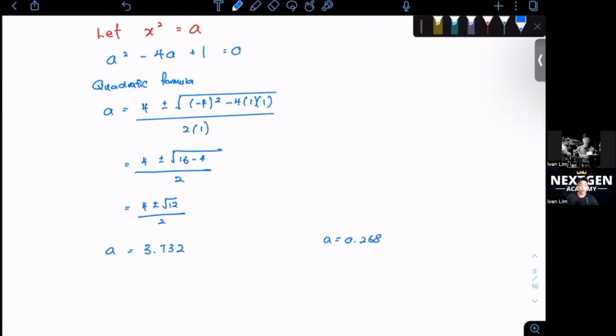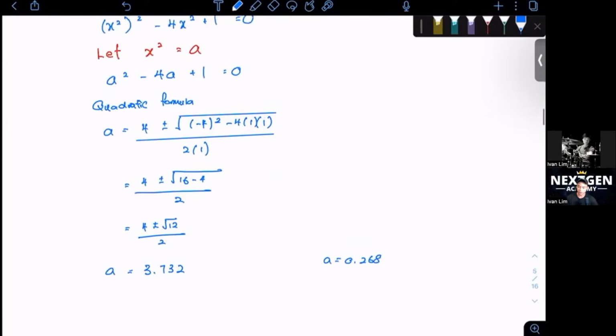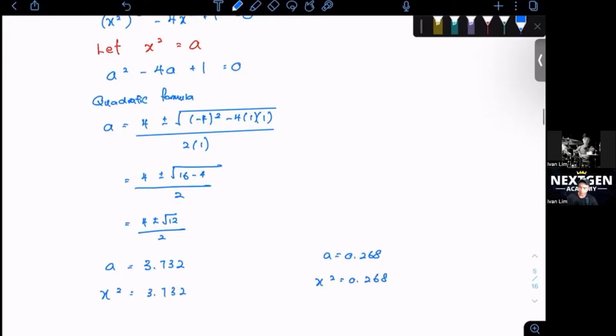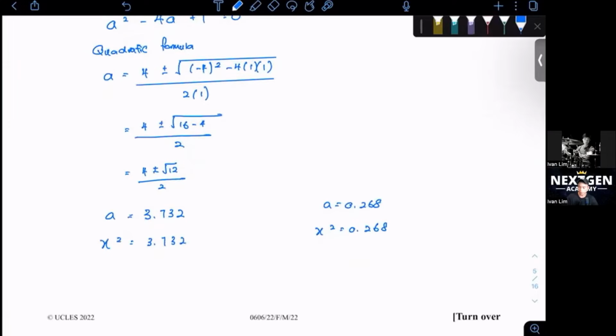But A is not the value that we want to find. Remember just now we let x squared equal A. So we have to change it back to x squared so that we can solve it. So x squared is equal to 3.732 and x squared is 0.268. When we bring it over to the other side, the common mistake for most students is that you just write the square root. No, use plus minus square root.